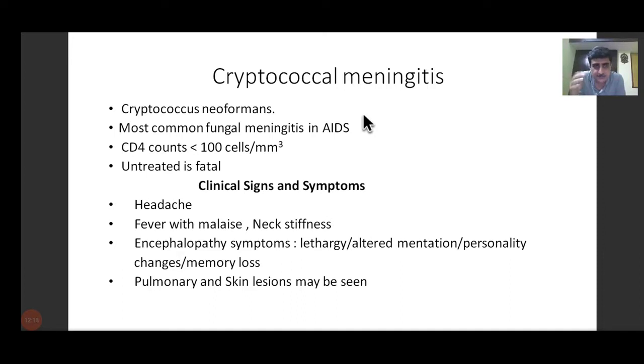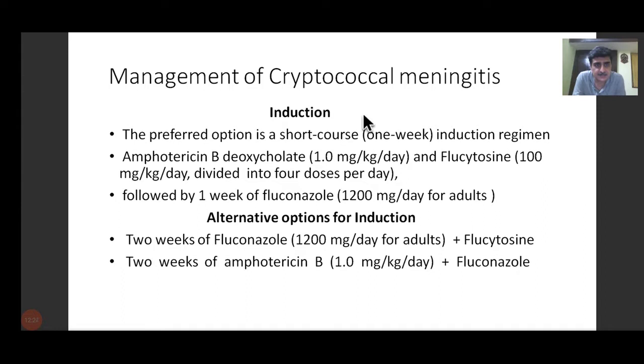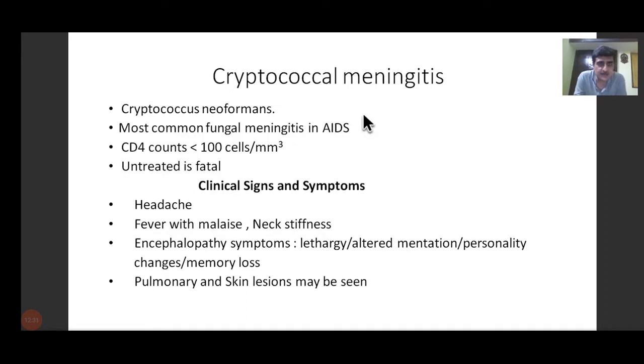You can very simply say that there are personality changes, he doesn't talk relevant things, he may lose memory, and then sometimes there may be pulmonary and skin lesions, of course. So these are the clinical features. It is like any other meningitis case. So how do we manage? And I've already told you the diagnostic criteria, that is the CSF analysis which we have to do.